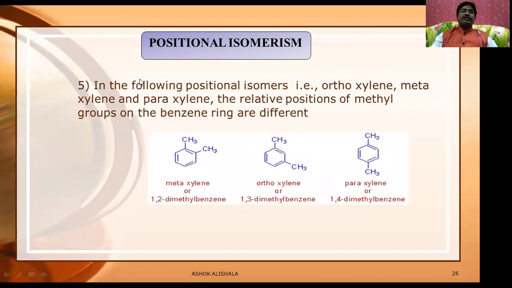Now let us see this one. In the following positional isomers, orthoxylene, metaxylene and paraxylene. When one methyl group is present on the benzene ring, we call it toluene. When two methyl groups are present, that is called xylene. Here, this is at the 1,2 position or ortho position. This is called orthoxylene. This was wrong, mistaken. This is going to be orthoxylene. This is going to be metaxylene. And this is going to be paraxylene. That is, this is due to the change in the position of the methyl group with respect to the other methyl group.